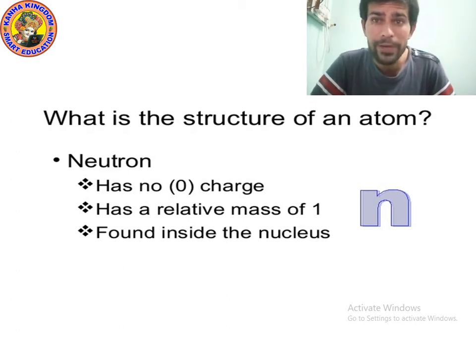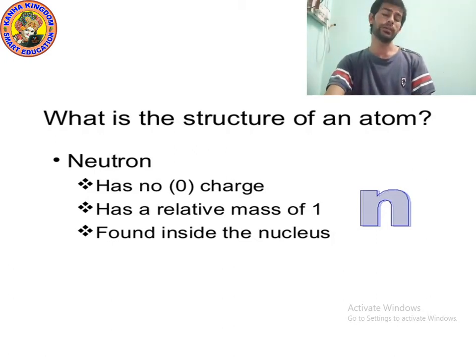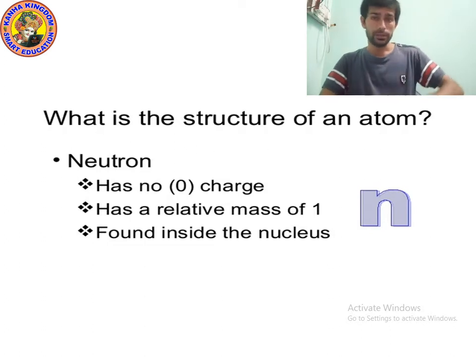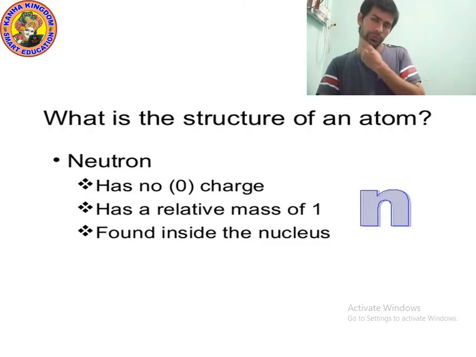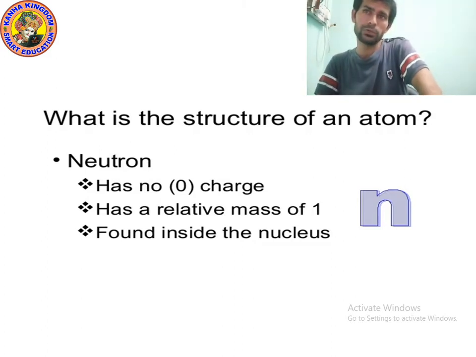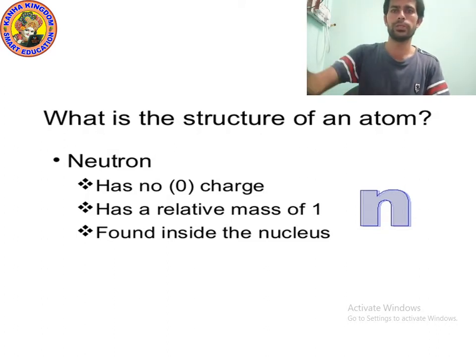In the same way, neutron is also found inside the nucleus. Nucleus is the home of neutron. I hope you understood. Now let's move on to the next point.